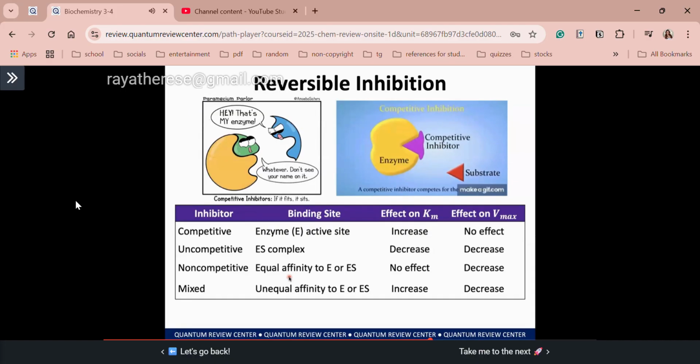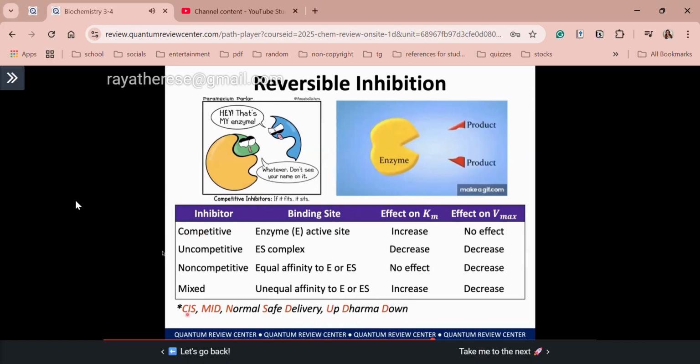Okay, so of course, class, this is actually challenging for students to memorize. So I will give you a mnemonic that can help you in familiarizing this easily. Again, we have four inhibition types, and this is the mnemonic: cis, mid, normal safe delivery, and up, dharma, down. Okay, I will explain how to use this mnemonic. First, cis. These three letters correspond to the mechanism of action of a competitive inhibitor. C meaning competitive, I meaning increase Km.